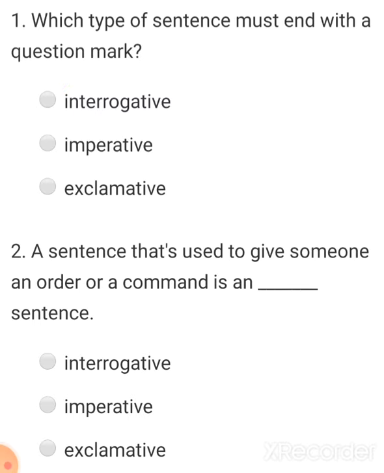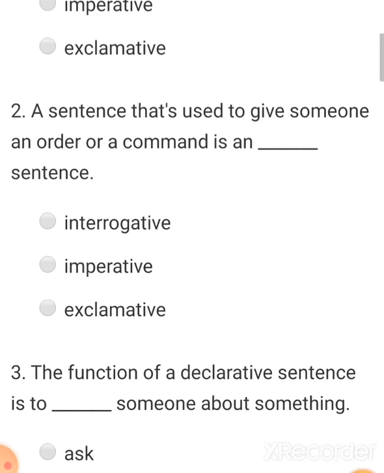Question second, a sentence that is used to give someone an order or a command is a blank sentence. Options are interrogative, imperative or exclamative. So the correct answer is imperative sentence, because imperative sentences are sentences that are used to give an order, command or advice.